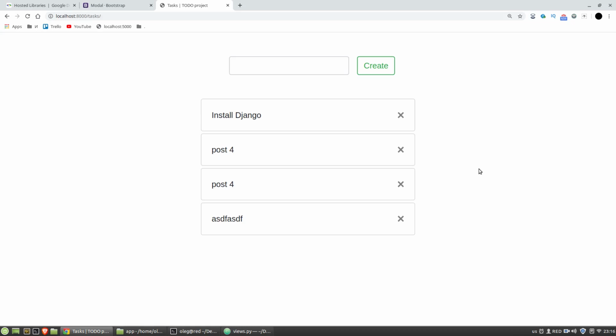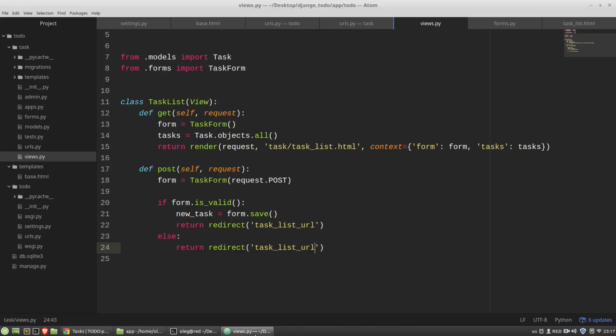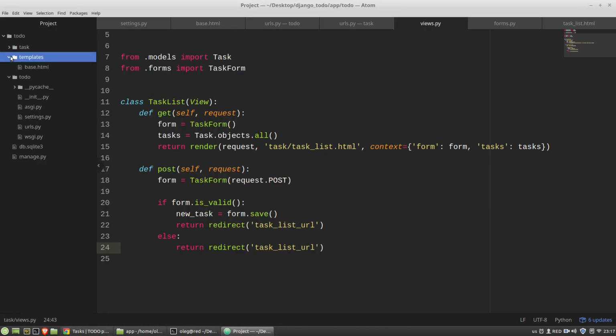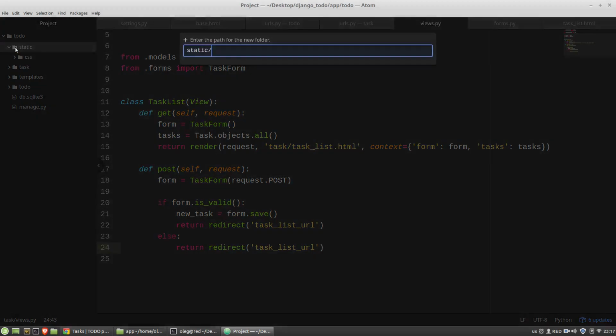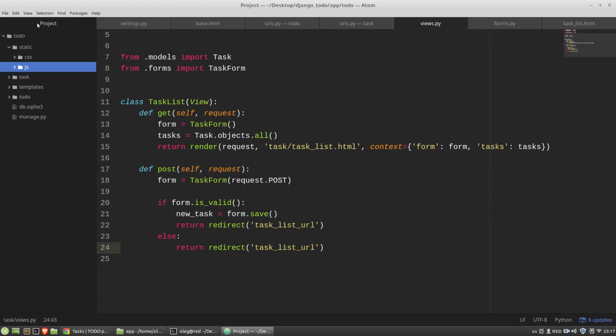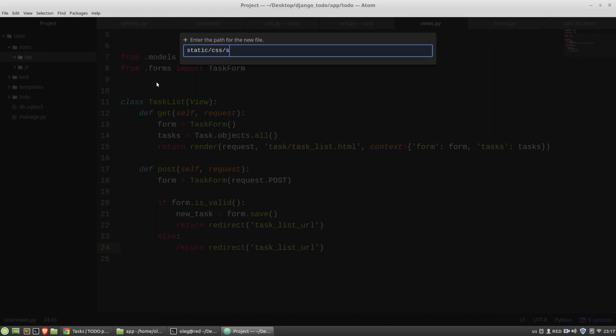But before I start, I want to change a bit the behavior of my cards. I want to have a cursor pointer when I hover mouse over task cards. First of all, I have to create a global static folder with the CSS and JS files. Inside the CSS directory, I'm creating styles CSS file.